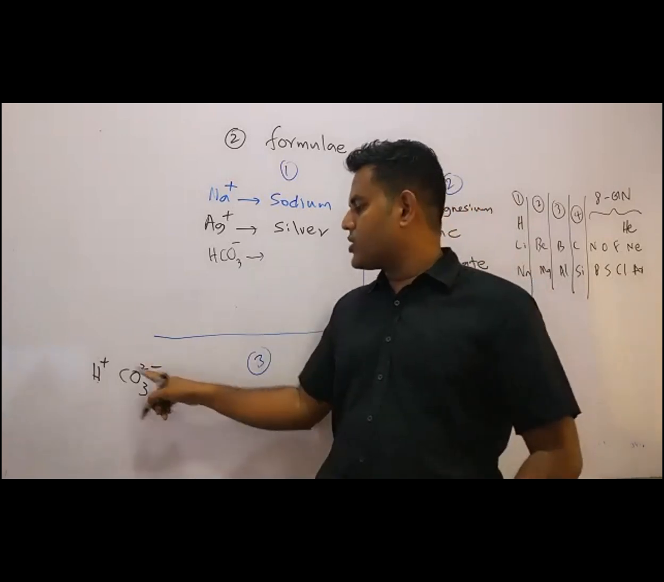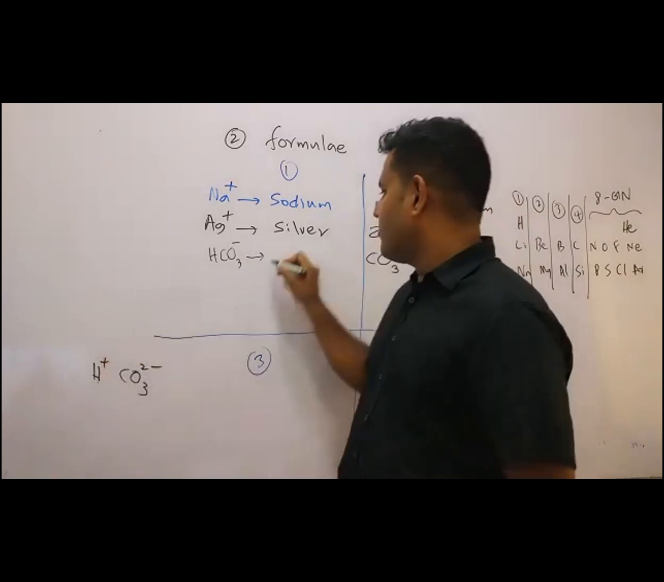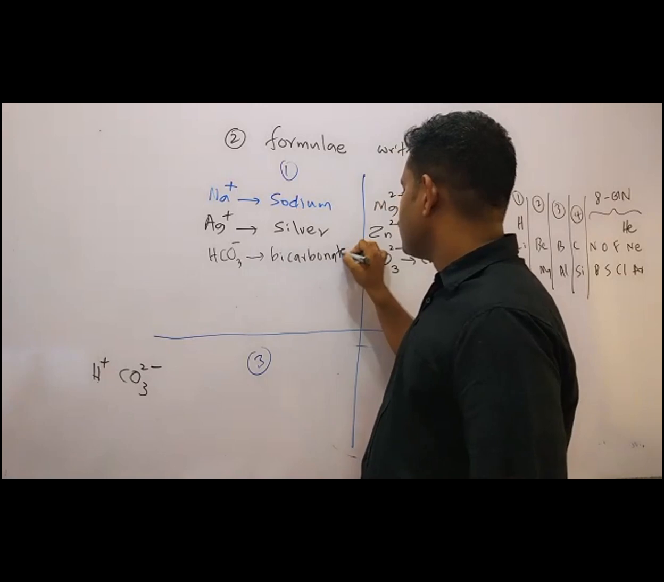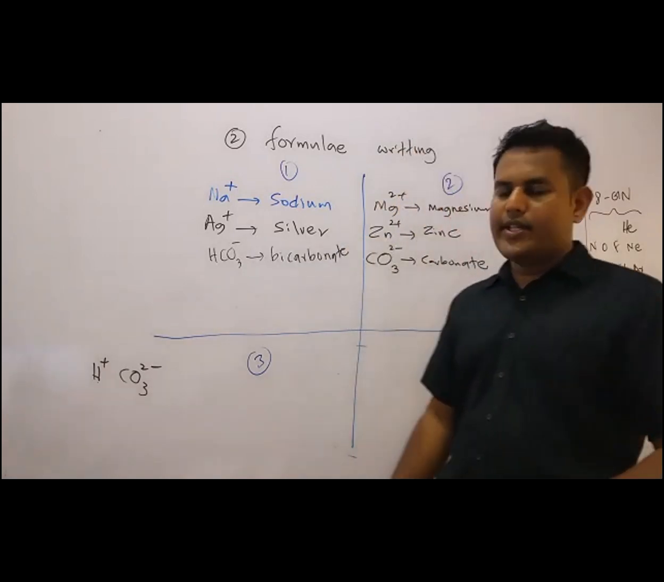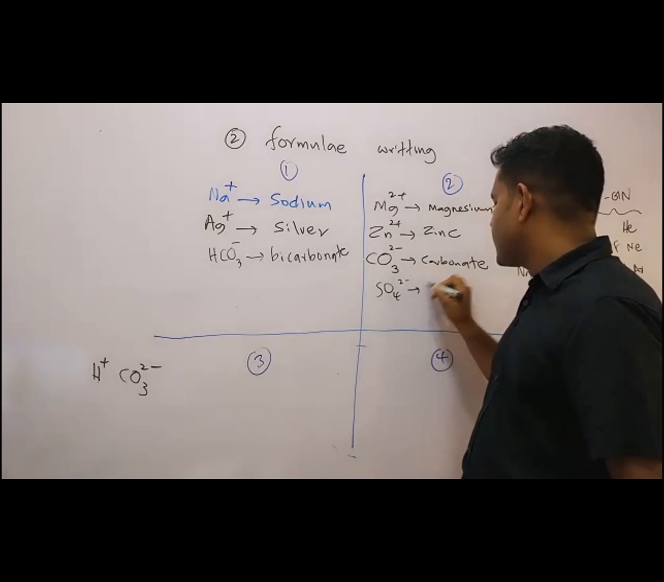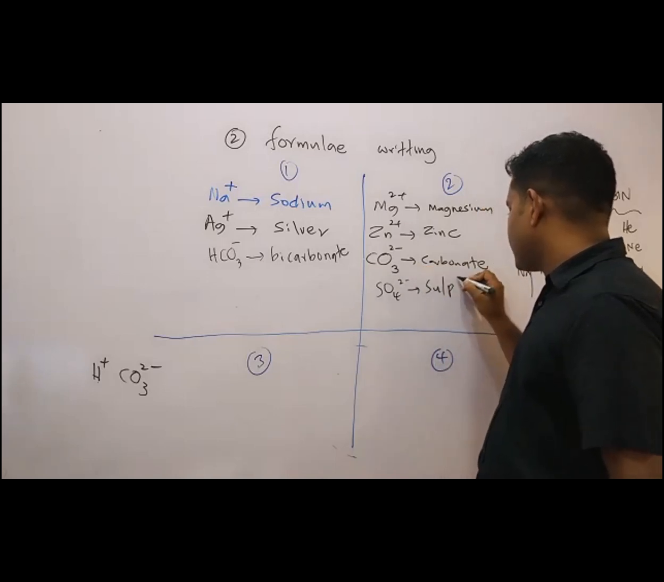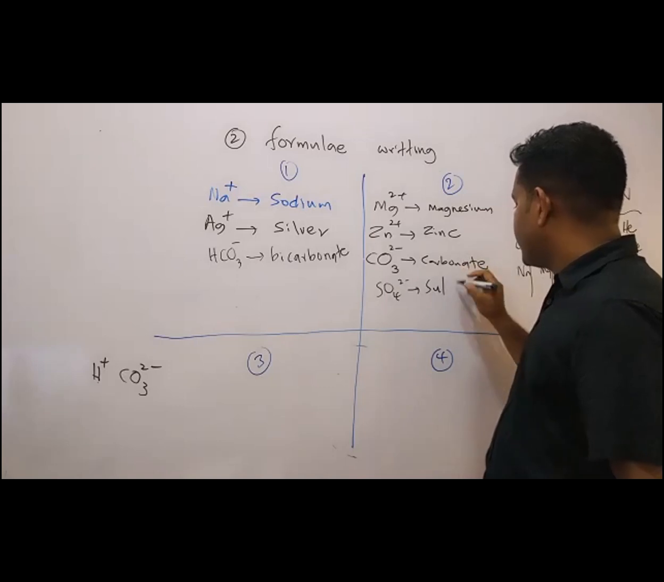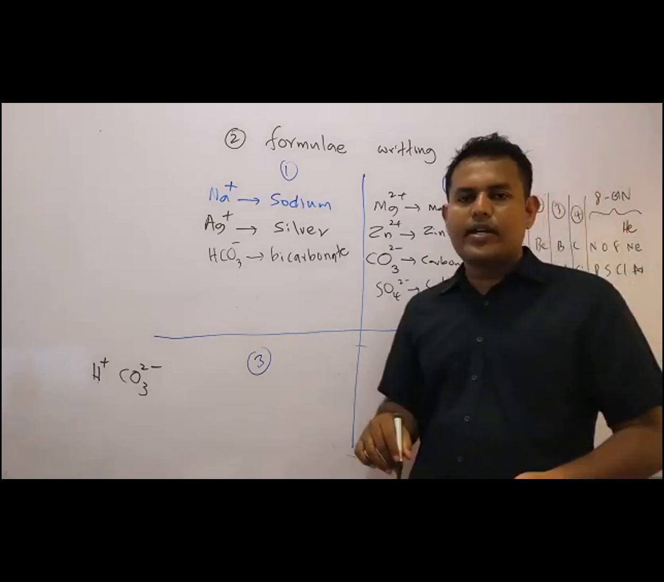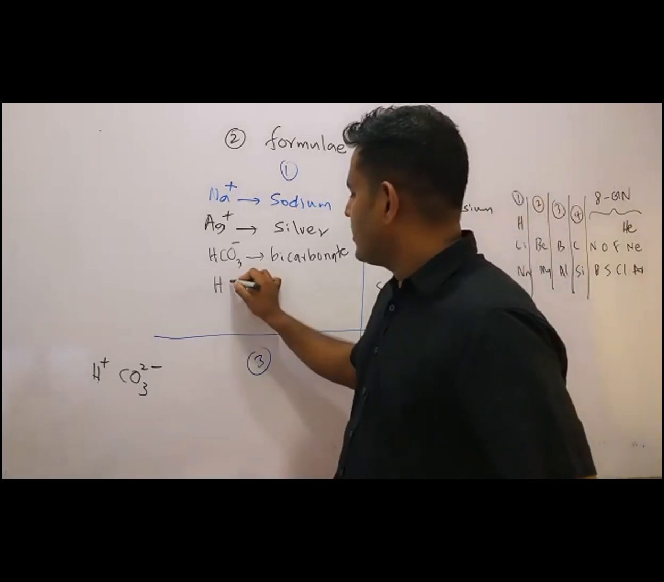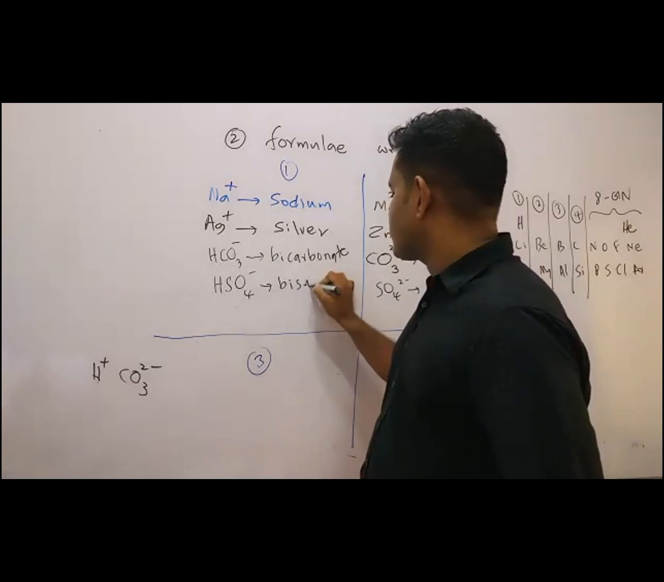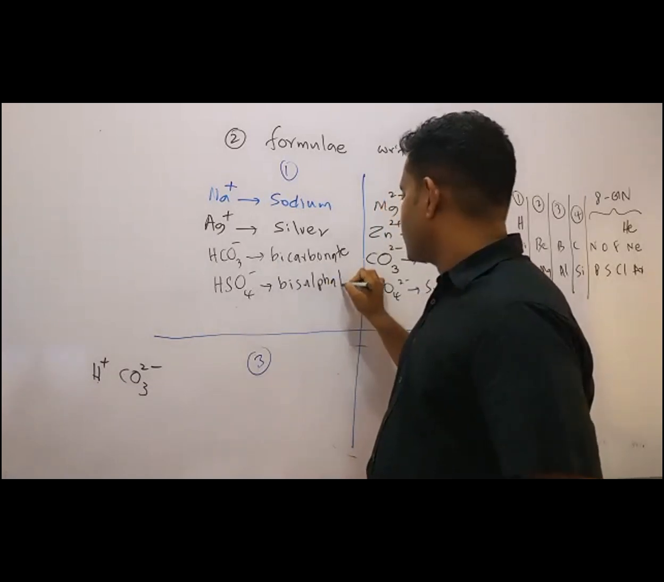You simplify minus 2 with plus 1. Here, bicarbonate. Likewise, now SO4 2 minus, it is called sulfate. Okay. Sulfate. Then when you attach H plus to that, it is bisulfate. Okay. HSO4 minus, that is called bisulfate. Okay. It is called bisulfate.